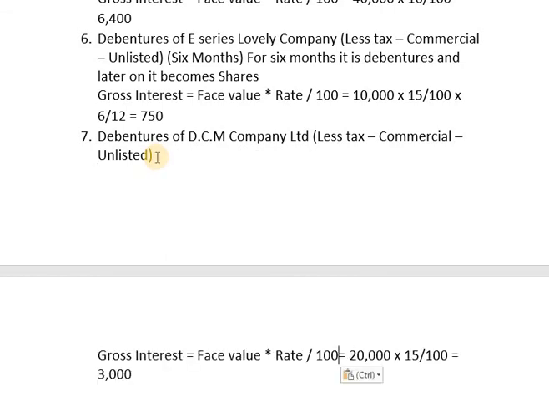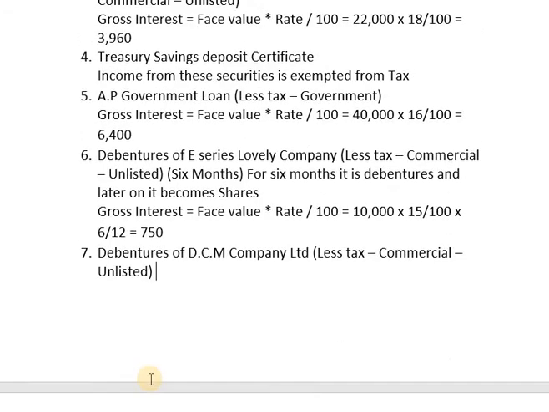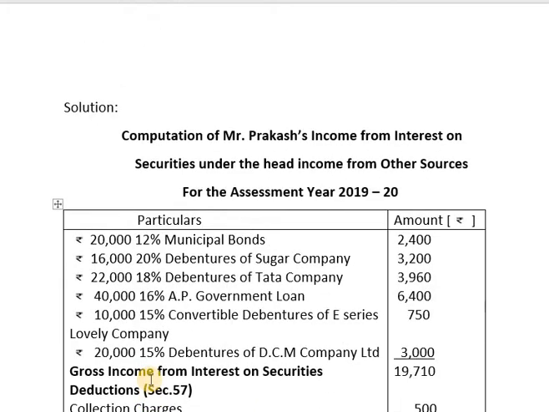gross interest is equal to face value into rate divided by 100, that is 20,000 is the face value into rate of interest 15%, that is 20,000 into 15 divided by 100, which works out to be 3,000 rupees, which is recorded here as 20,000 rupees, 15% debentures of DCM Company Limited, 3,000 rupees. So adding all the gross interest values, 2,400 plus 3,200 plus 3,960 plus 6,400 plus 750 plus 3,000, the gross income from interest on securities is 19,710.